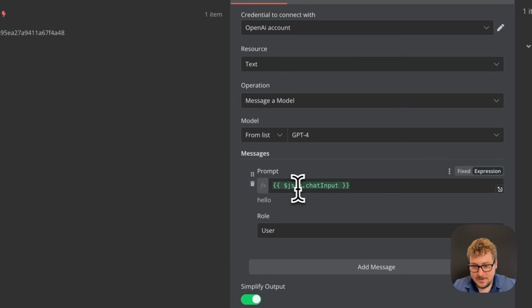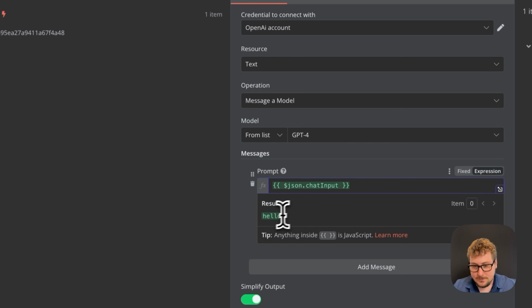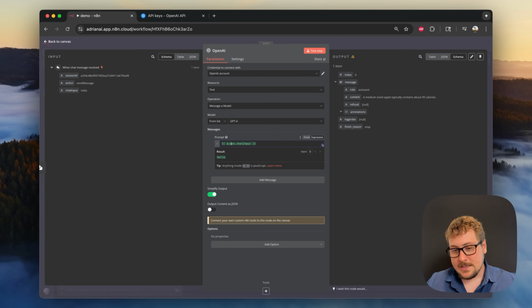So every time, instead of inputting this, it's going to be inputting hello or whatever is typed. So whatever we type in is going to turn into this variable. This variable is going to be passed to the prompt, and then that is the prompt that's going to be asked to ChatGPT, and then it's going to respond to what we say. So now instead of telling us how many calories are in an apple, it's going to be telling us the answer to whatever question that we ask it.